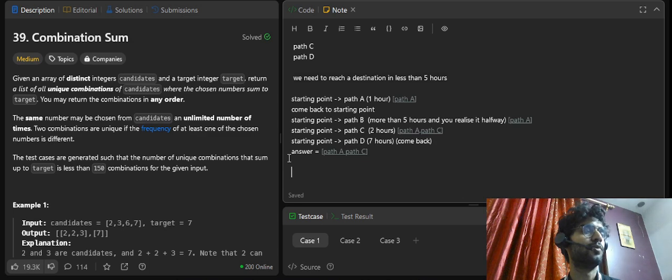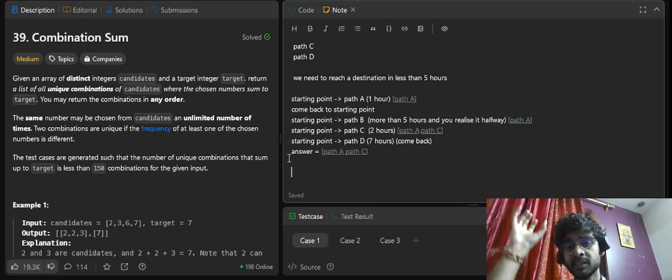Okay, so the second important thing that I want to tell you is, like I said, cutting the branch. Why did I say branch? Since you might have understood that we are branching out the possibilities, if we're on the starting point, we go to path A, then path B, then path C, then path D. All those are not linear explorations. That's the second thing. It's not linear searching, basically. Searching the solution is not linear here.